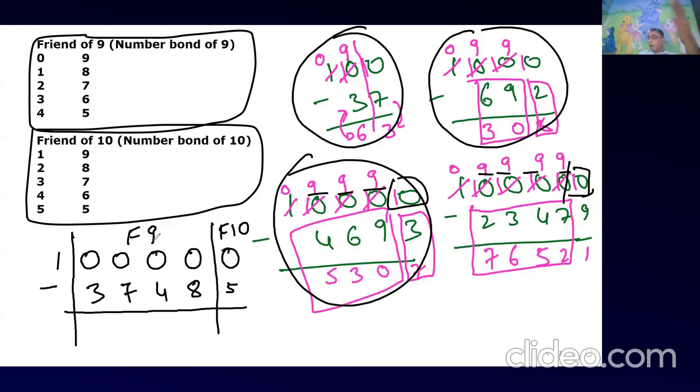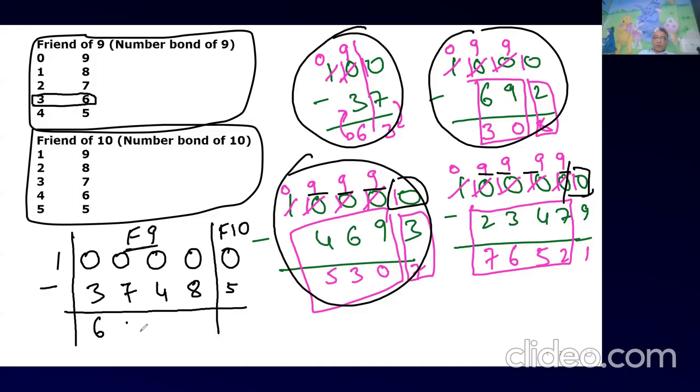Without cutting, without borrowing, without any working, you can directly find the answer. How do you do it? For 3, what is the friend of 9? 6. For 7, it is 2.